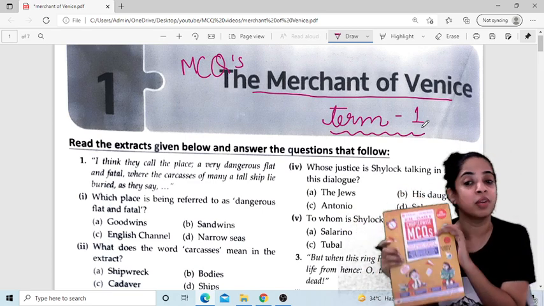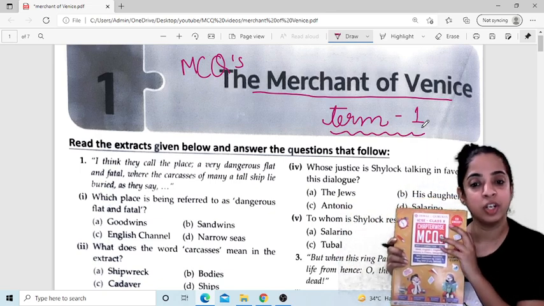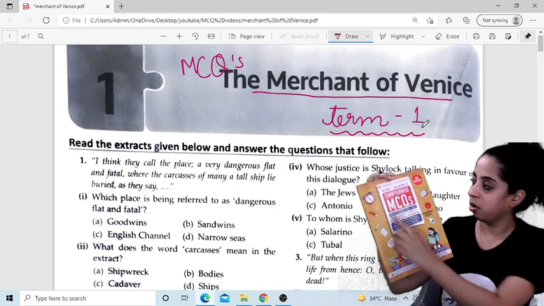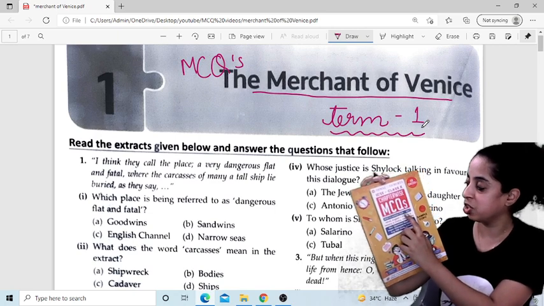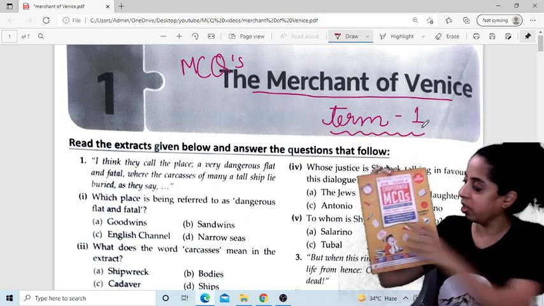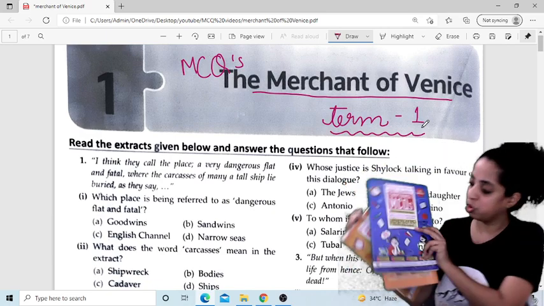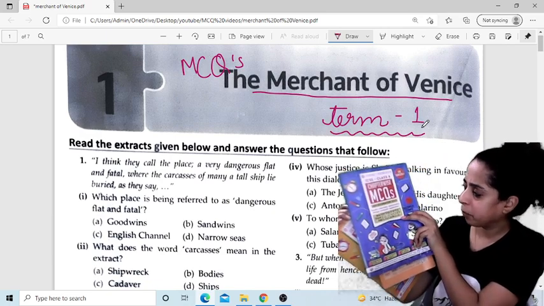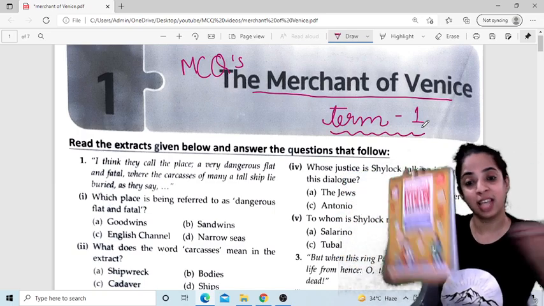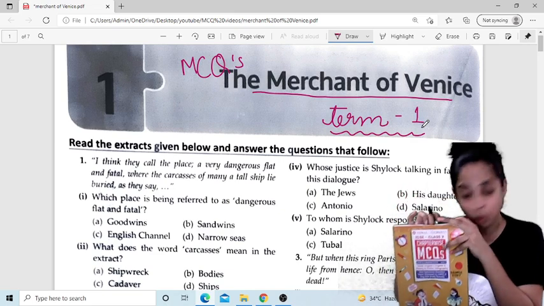I have already given you a review of this particular book in my channel. So go ahead and have a look at that video as well. You will understand what all is there in this book. So in this particular yellow book for this 2021 examination, this is volume 1. There is another volume 2 as well. Volume 1 is for Hindi, English 1, English 2, History and Civics and Geography, whereas volume 2 is for your physics, chemistry, mathematics, biology and computer applications. So this yellow book, in which English is there, I am taking these MCQs from.